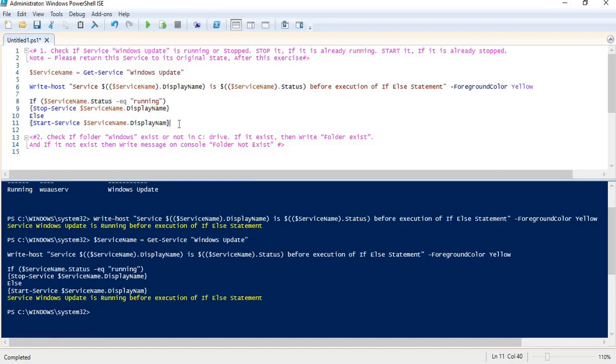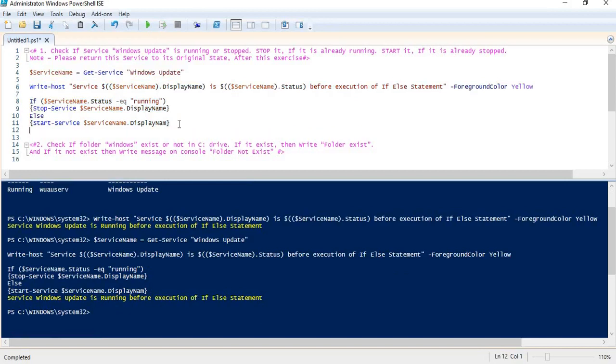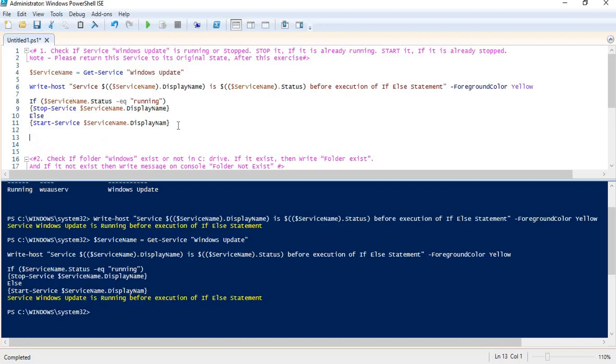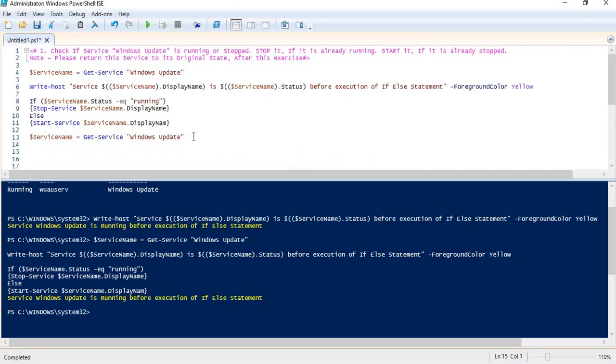So what we will do is, again we will create the variable. Or what we can do is just copy paste it from here, so that we can capture the state of service after our if else statement has been executed, right? So again we are populating the value of this variable, and then again let me write a message on my console, and that message would be like this. I can copy this from here and I can modify it, right?